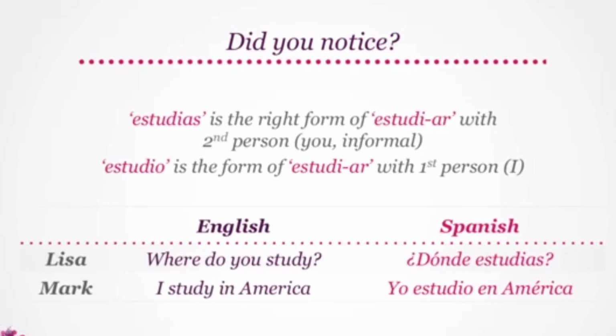Did you notice that estudias is the right form of estudiar with second person that is the informal form of you? Estudio is the form of estudiar with first person or I. Hence, where do you study translates to ¿Dónde estudias? And I study in America becomes yo estudio en América.